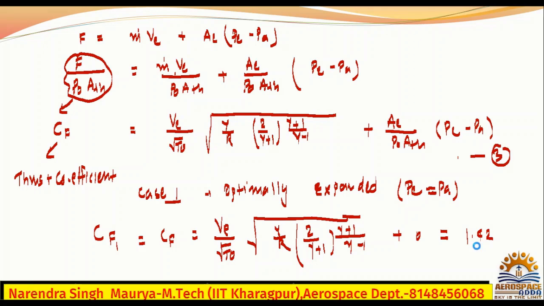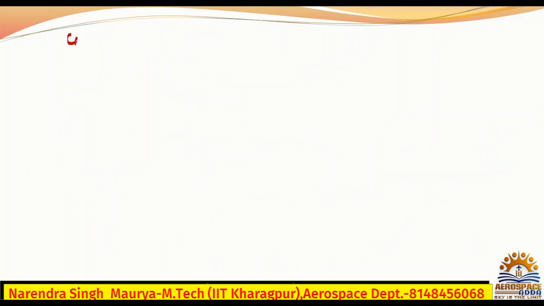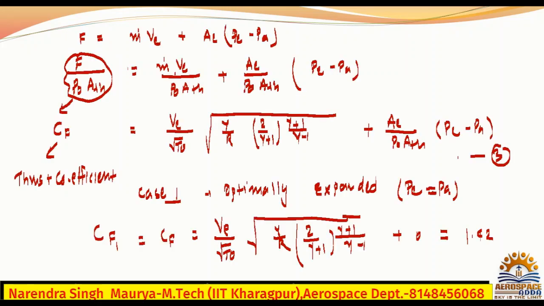Now case 2. We'll write here. What is case 2? CF2 is equal to, if you check the value, what is the formula you have?